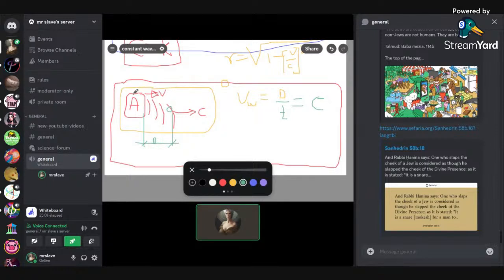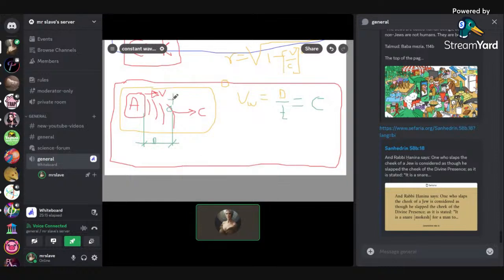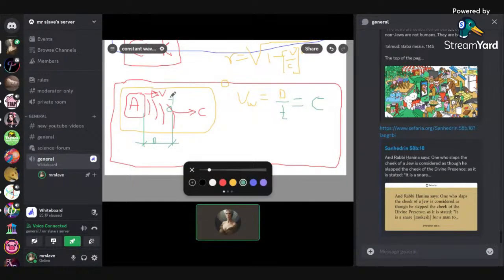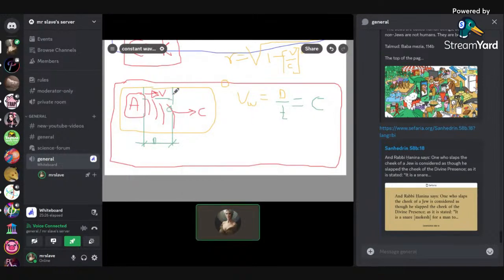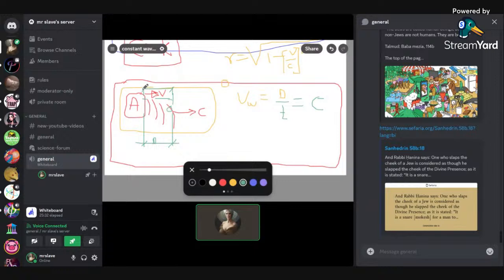Part of A's clock, or A's boat, would be a mirror, and A is firing the wave at this mirror and expecting the wave to return. So A must know this distance. This is A's laboratory.